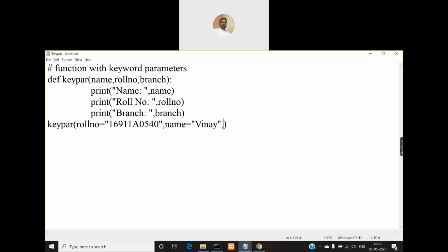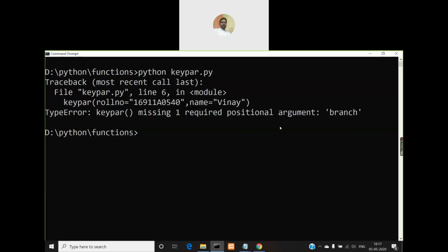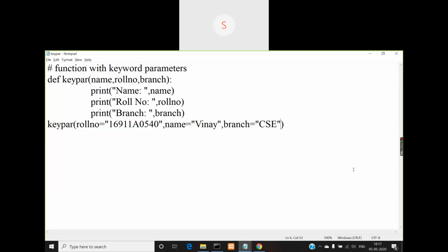So the number of parameters must match, and the keywords must match, but the order does not matter. The order of the keyword parameters that you are passing may be different, but the keywords must match and the number of parameters must match.